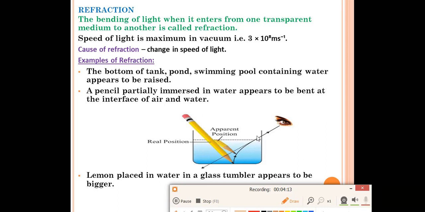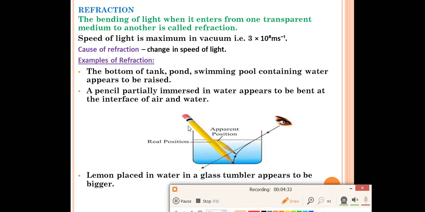Suppose this is one container like a glass. Half of this is filled with water, and if we dip one pencil over there, half of the pencil will be outside the water and half will be inside the water. When you look from here, the exact position of the pencil is like this, but you will see the pencil over there. This is called the apparent position of the pencil.